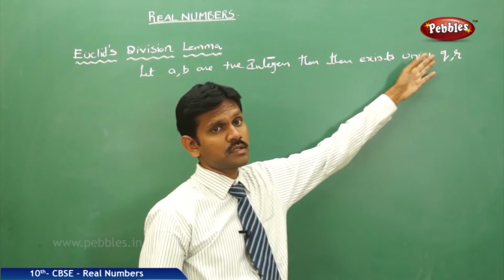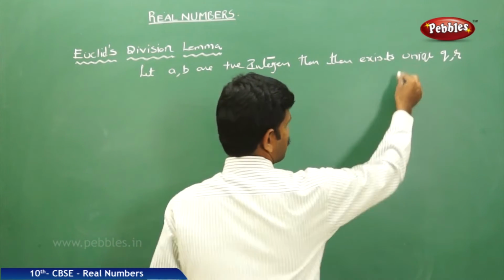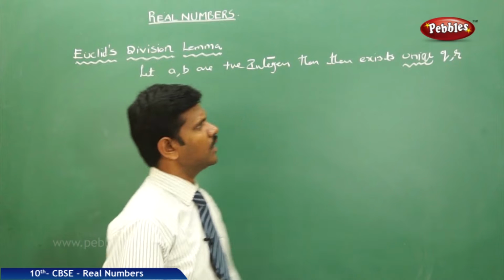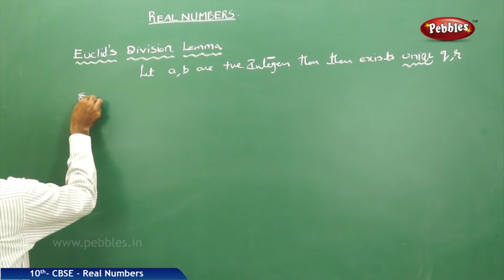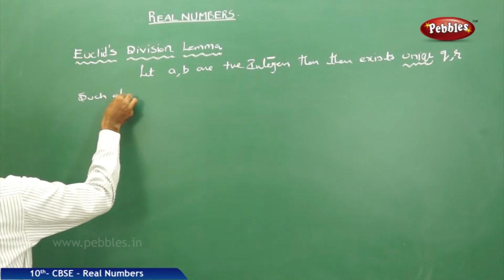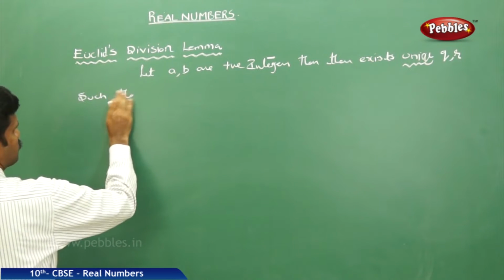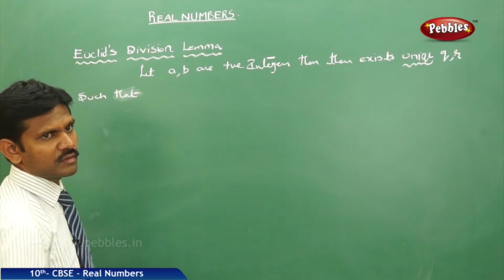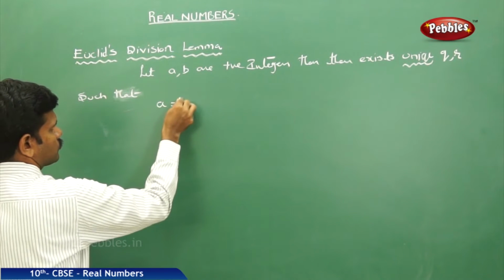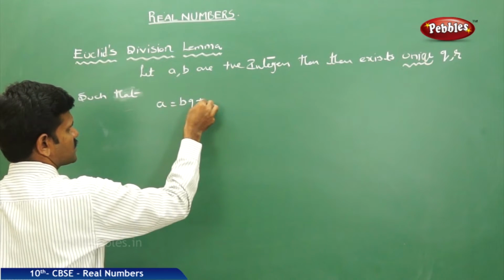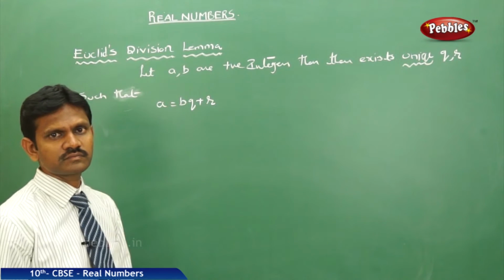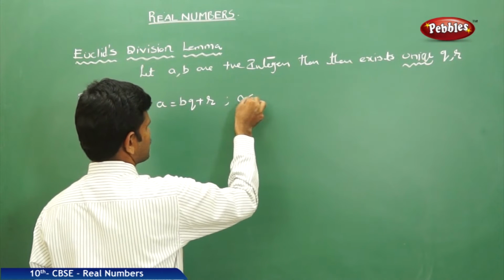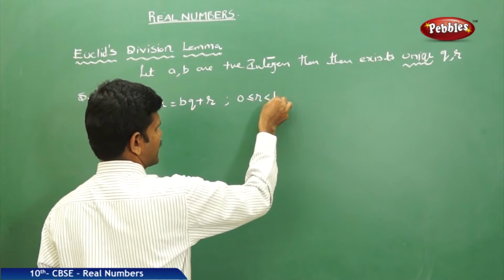There exist unique q, r such that a is equal to bq plus r. This is the condition, where 0 is less than or equal to r, and r is less than b.